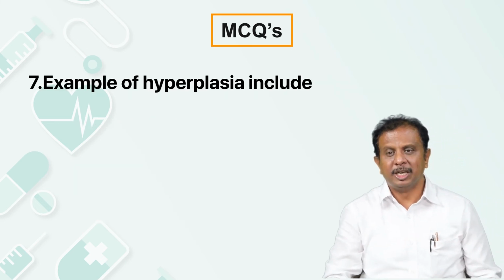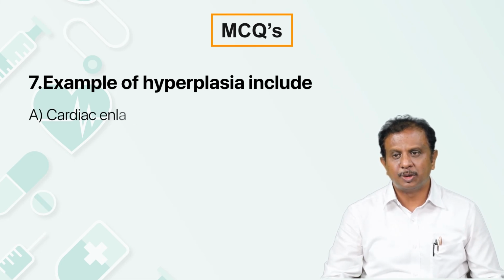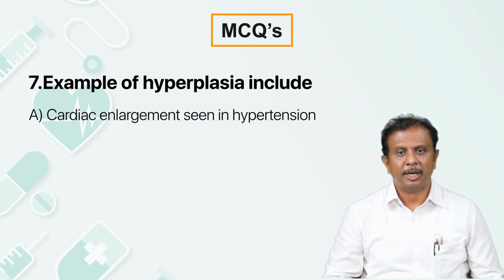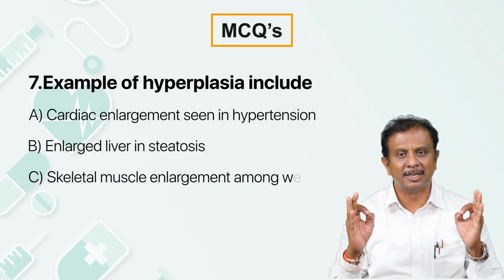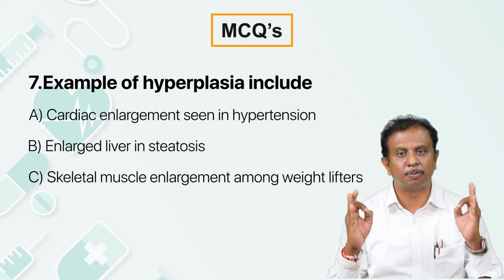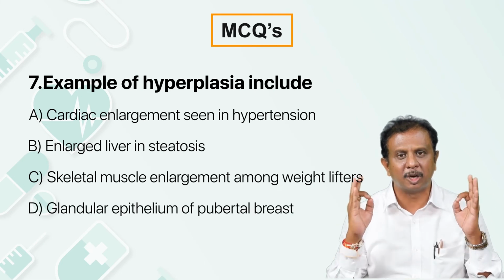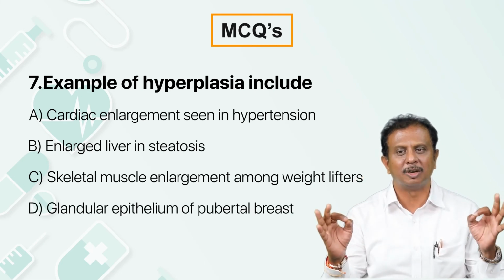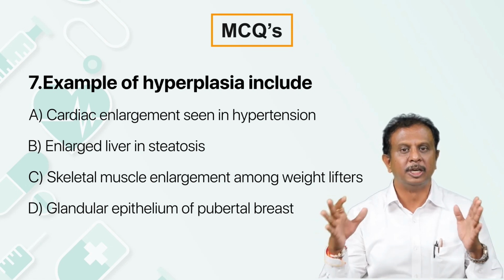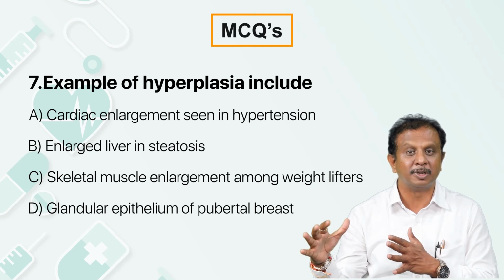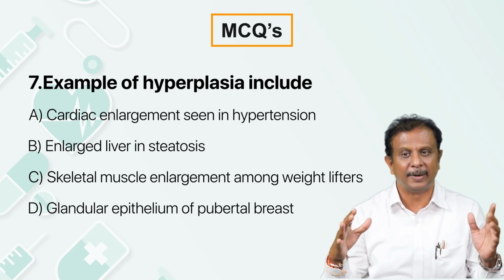Examples of hyperplasia include cardiac enlargement seen in hypertension. Cardiac muscle, myocyte, is a permanent cell. It doesn't have the capacity to proliferate. When the cell cannot proliferate, there cannot be a question of hyperplasia. So, cardiac enlargement seen in hypertension can always be an example of hypertrophy rather than hyperplasia.